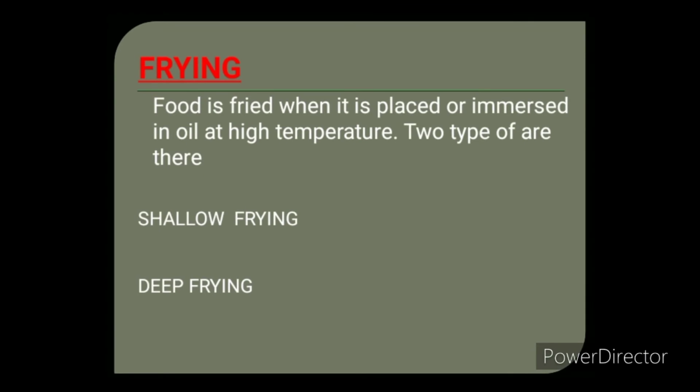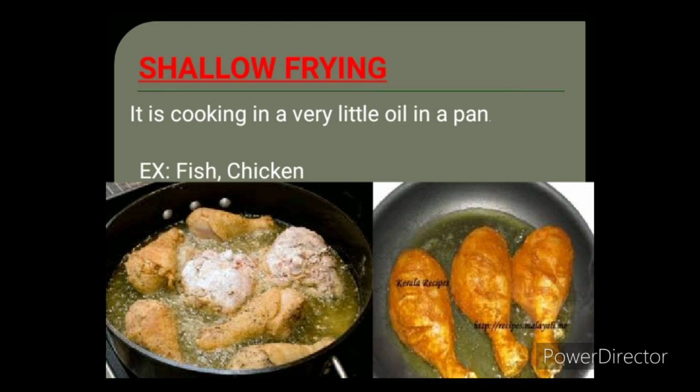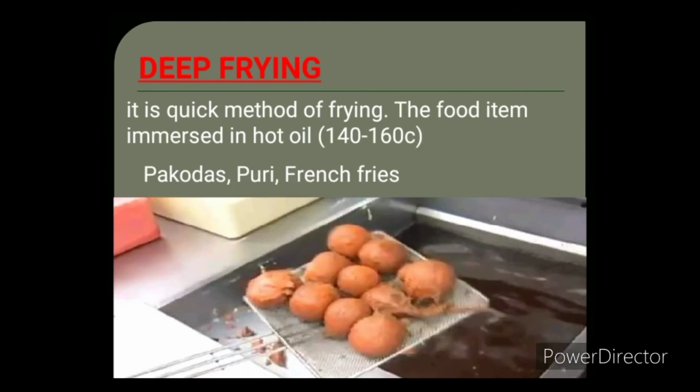Frying: the food is fried when it is completely immersed inside the oil. There are two types of frying. First one is shallow frying, when we cook the food by using very little oil. For example, when we saute fish or chicken.